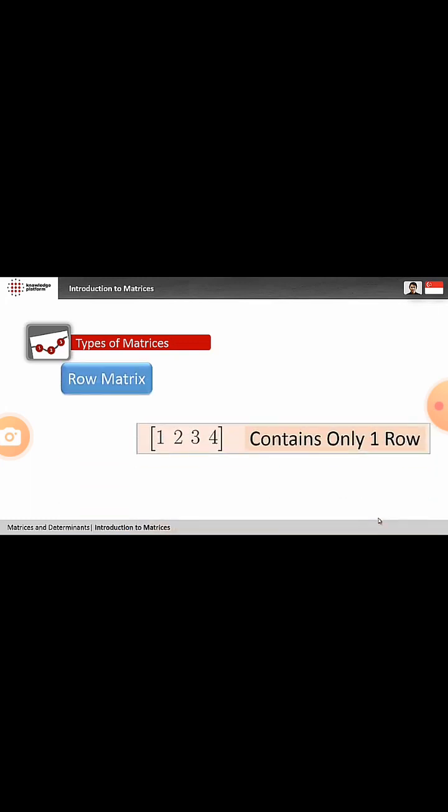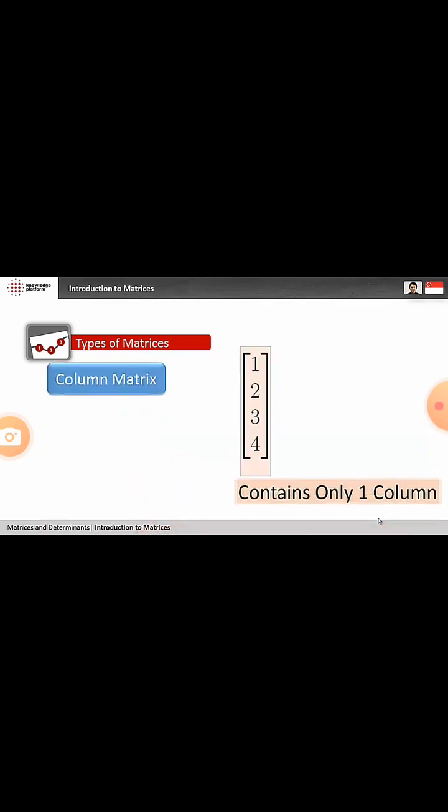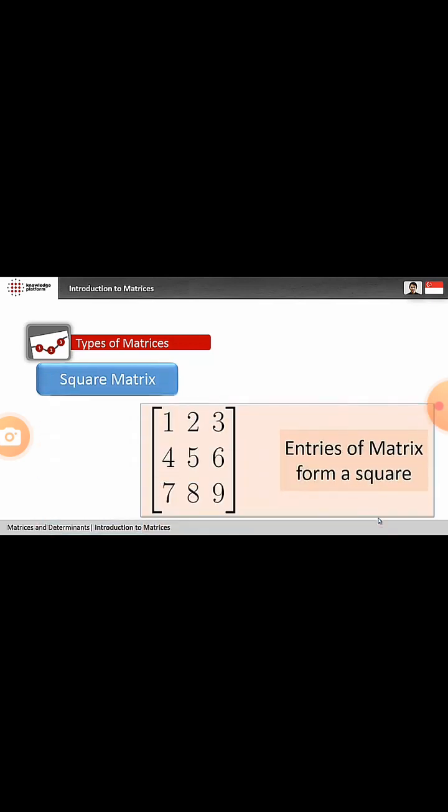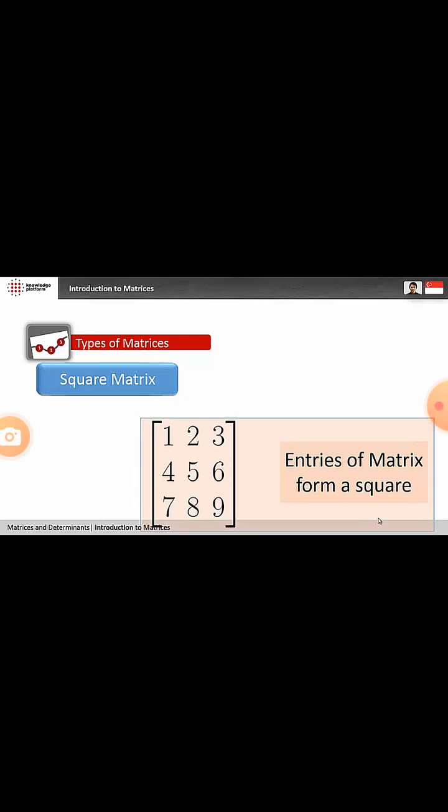Now we have learned how to name a matrix. Let us see how many types of matrices there are. From the shape of matrix, they can be classified into 4 types. First, row matrix, a matrix with only 1 row. Column matrix, a matrix with only 1 column. Rectangular matrix, a matrix whose number of rows does not equal the number of its columns. And square matrix, a matrix whose number of rows equals the number of columns. And here they are.